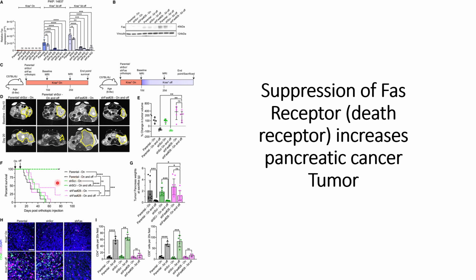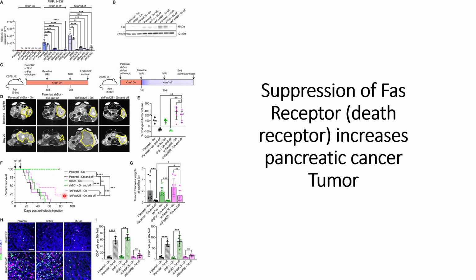However, let's just continue our discussion. When they did parental on and off, its lifetime becomes slightly more, or its survival rate increased to a greater extent when the KRAS mutations are turned off after a certain time. A similar case they have observed for the shRNAs remaining on and off. So these two are non-significant. So we can see that the survival rate does not go down.